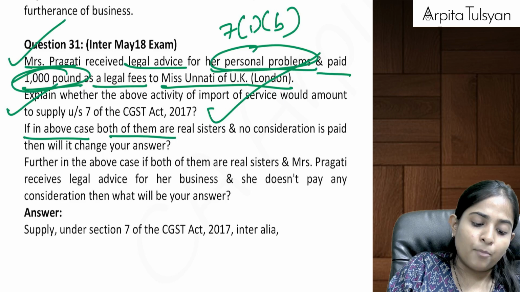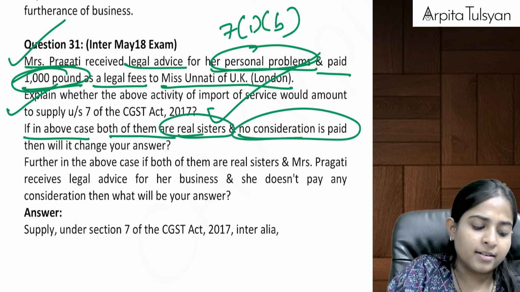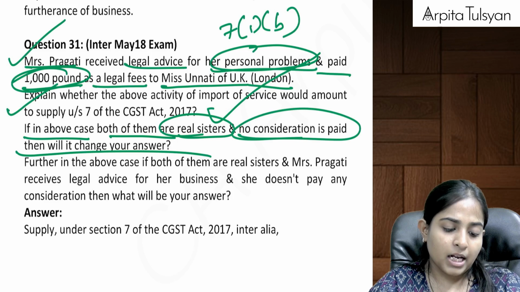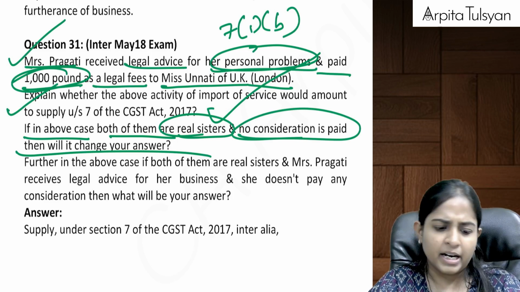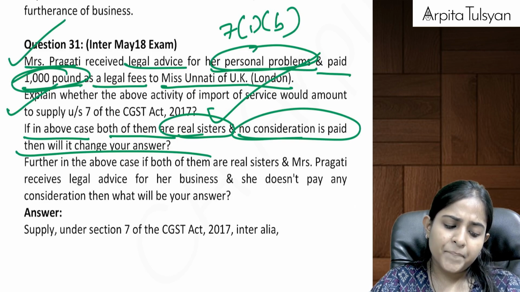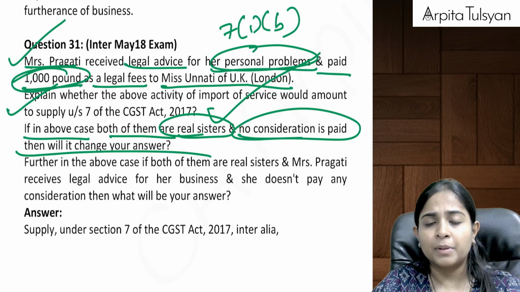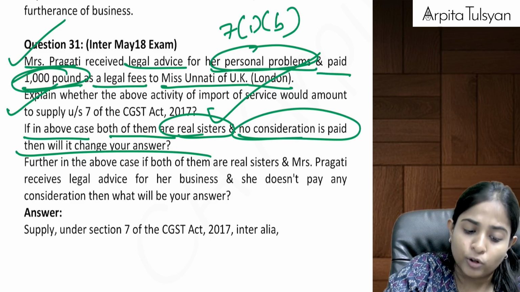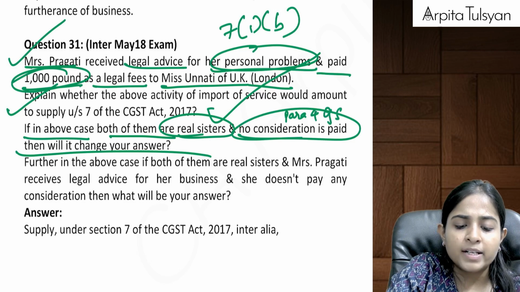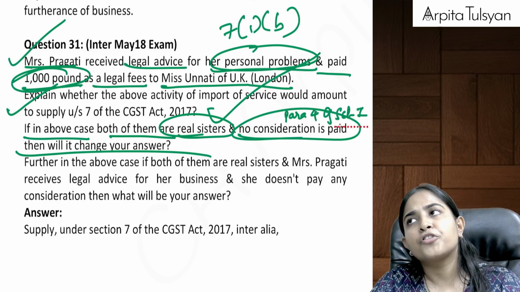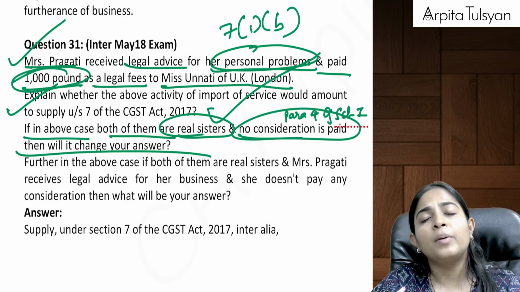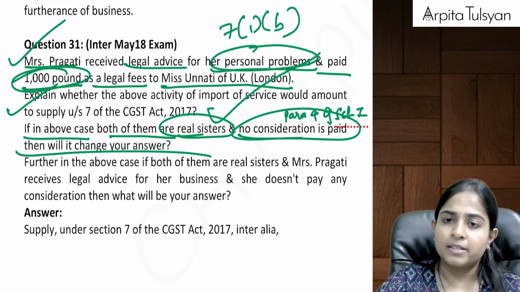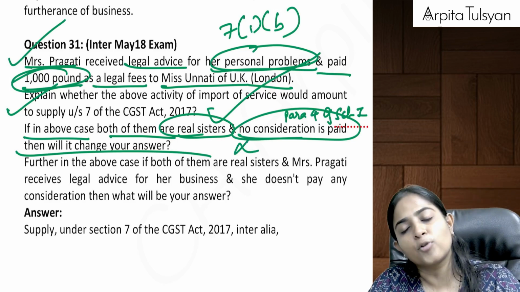If in the above case, both of them are real sisters and no consideration is paid, then will it change your answer? Real sisters, but dependent or independent? Looks like independent because she is a lawyer there. So not a family member, not a related person for the purpose of GST. Means can we say we are not coming under, and there is no consideration also. Means can we say para 4 of schedule 1 is not applicable? Why para 4 of schedule 1 is not applicable? Because para 4 will become applicable only when it is from related persons and it is in the course or furtherance of business. So both the points are not getting fulfilled. For that reason, this is not a supply.